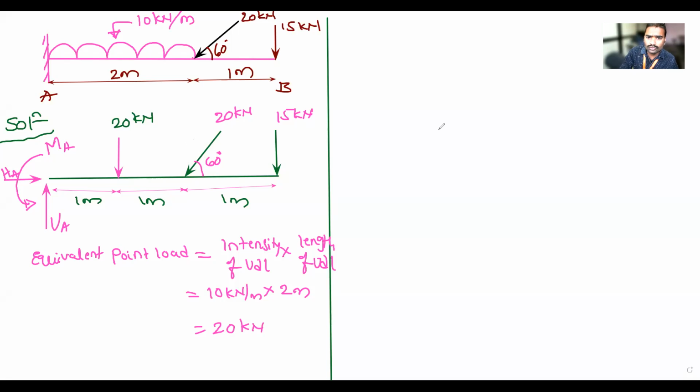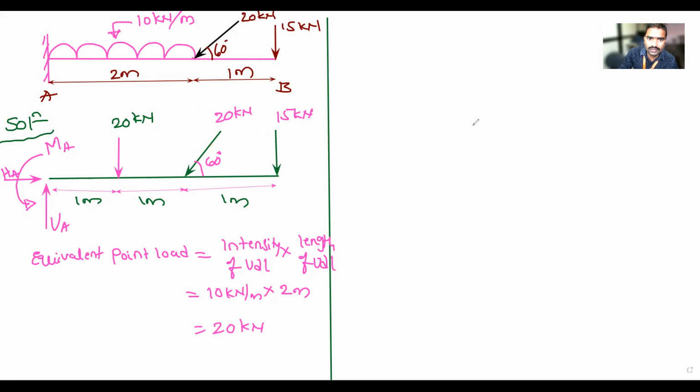Okay, so its horizontal component I will take. So that is equal to, in which direction is it moving? 20 cos 60. It is in the left hand direction. And its vertical component is moving in the downward direction. Is it correct? Yes. So what is the x component of force? Minus 20 cos 60. Then the vertical component? Minus 20 sin 60. So how will I write? I will rewrite.